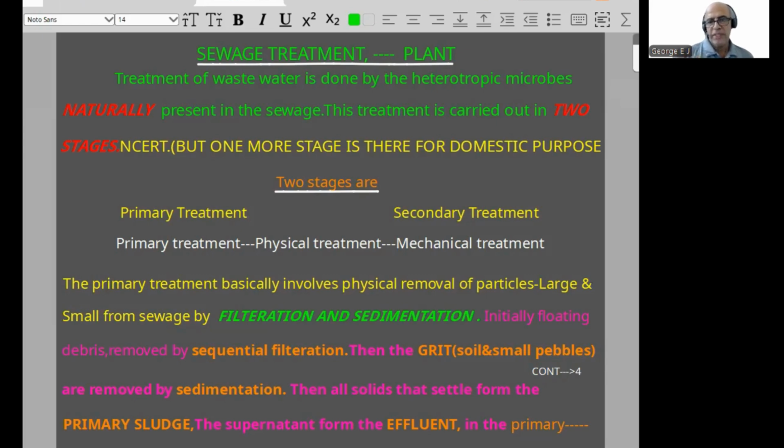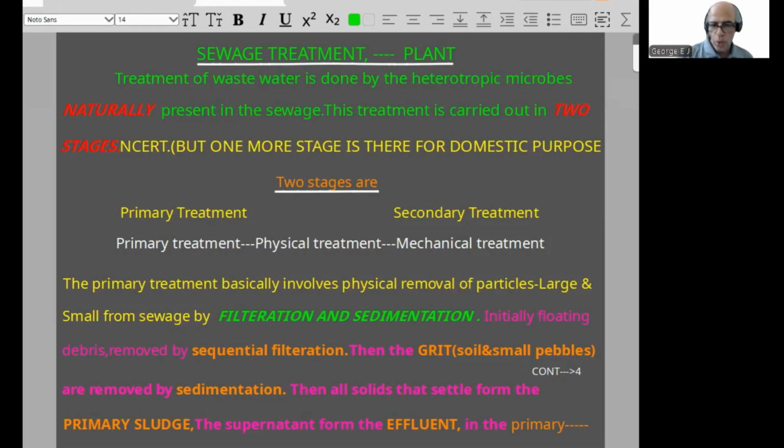Then the term comes, grit. Certain terms will be there in this topic, and one by one I will tell you. The first term is grit. It is nothing but soil and small pebbles, and they are removed by sedimentation. Grit means small and slightly larger pebbles, that is, soil and small pebbles, removed by sedimentation.